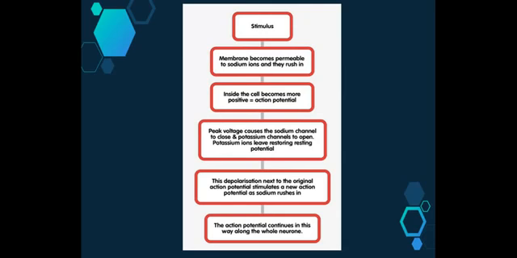So this depolarization next to the original action potential stimulates a new action potential as the sodium rushes in. And the action potential continues in this way along the whole neuron. So it's just a continuous process in small parts along the entire neuron where we have this movement of sodium rushing in, potassium rushing out, and it continues to move and changes the voltage on either side of the membrane.